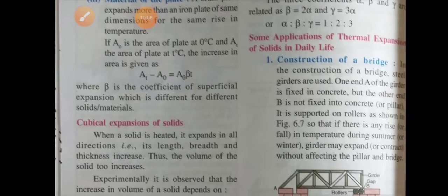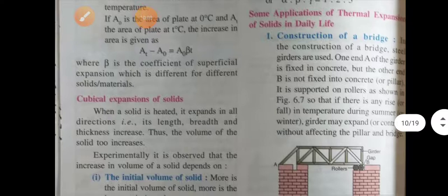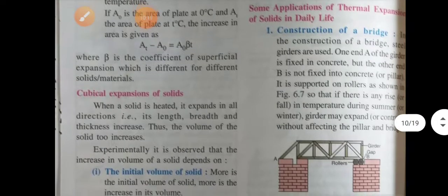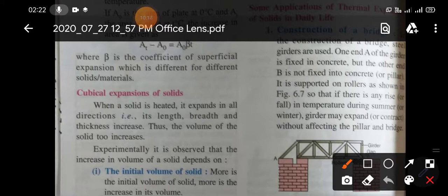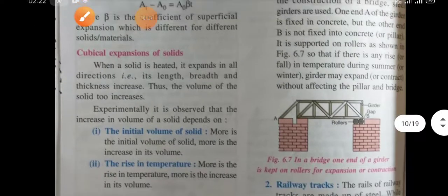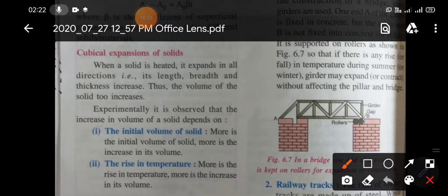Now some applications of thermal expansion. First is construction of a bridge. In the construction of a bridge, steel girders are used. You can see these are actually made of steel. While constructing a bridge, one end is fixed but the other end is not fixed. It can move easily. Why? Because in summer, when the temperature is high, this steel can expand.